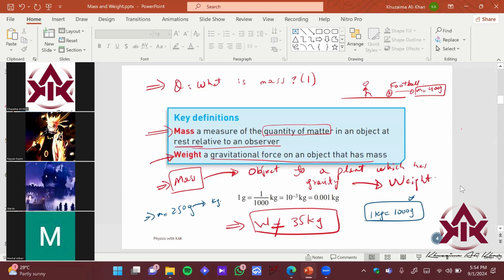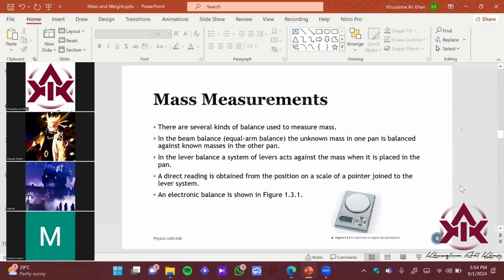Okay. So we have seen this relation, and then mass measurement, right? So how do you measure mass? These questions can come in your ATP, your alternative to practical exam, which is P4, right?